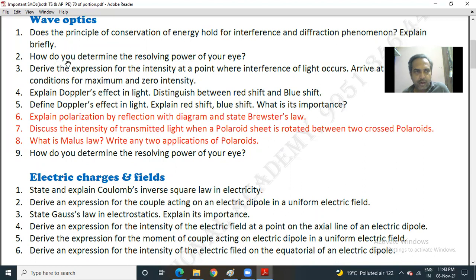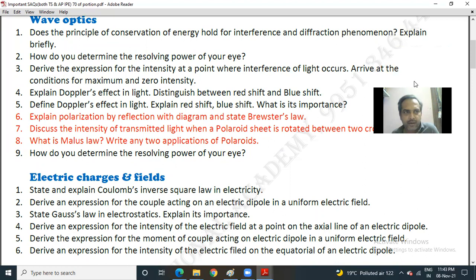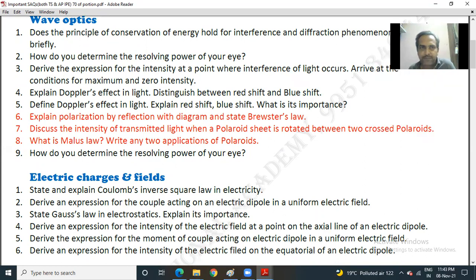Question number 2: how do you determine the resolving power of your eye? 3, derive the expression for the intensity at a point where interference of light occurs. Arrive at the conditions for maximum and zero intensity. 4, explain Doppler's effect in light. Distinguish between red shift and blue shift.